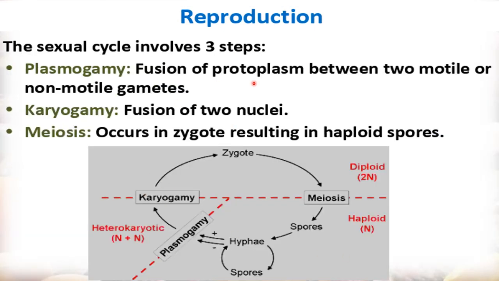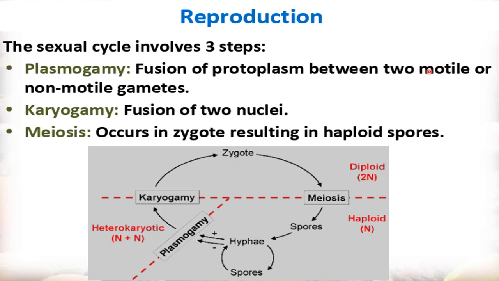Then let's talk about how sexual reproduction is completed in the case of fungi. The sexual cycle involves 3 steps. First is plasmogamy. Plasmo means cytoplasm, gamy means fusion. So here there will be fusion of the protoplasm between two motile or non-motile gametes.